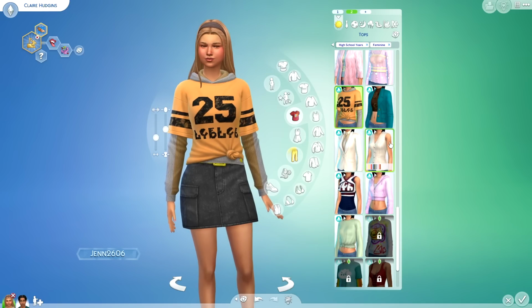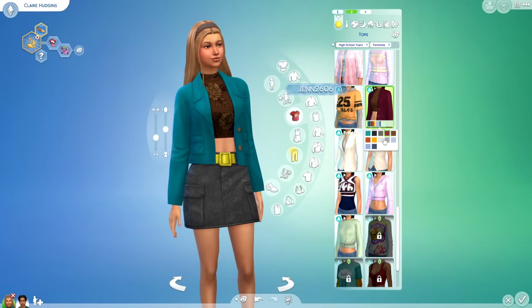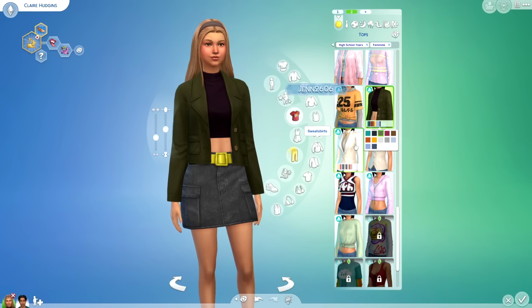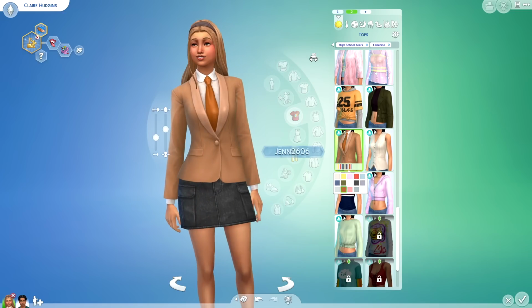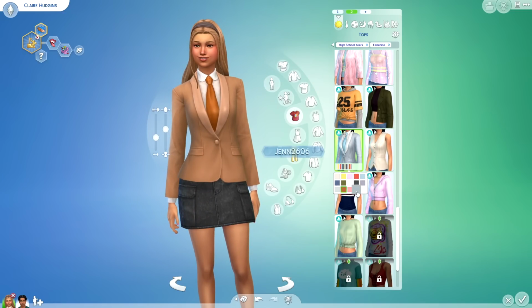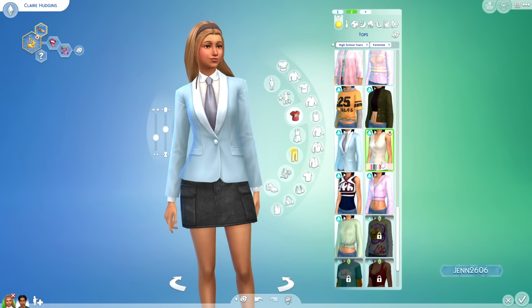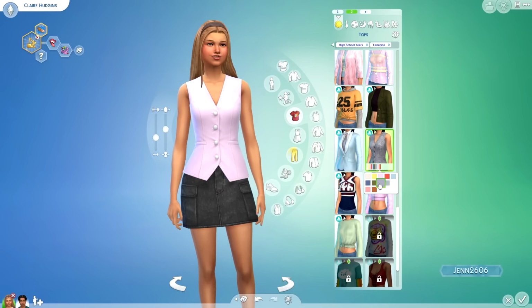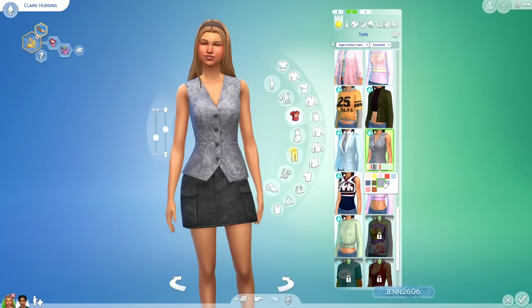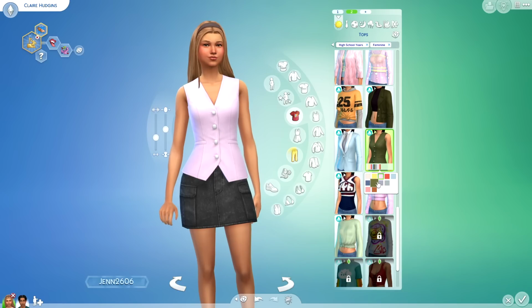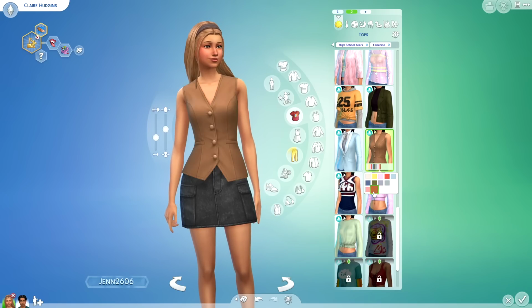All right, so we have a bunch more. We have some more blazers with some crop tops. Would have been cool to maybe get some options that came down a little bit lower. This is also another little blazer, which I thought was really cool. Perfect for prom, of course. There's also some pinstripes in here too. This is also a really cool vest. Even though this might be a little risque, I think this would be a good piece for adults actually. Like, you know, moms or whatever.